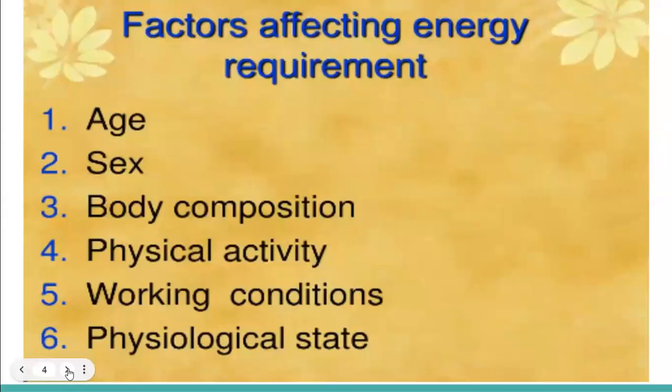So what are the factors which affect the energy requirement of a person? Everyone's energy requirement is not same. So age, gender, body composition, physical activity, working environment, working condition, physiological state. These are some of the factors which affect the energy requirement of the people. Like if you talk about the age, small children need more energy because they are in growing stage, their metabolism is high, they are more active than the elderly people. So small children have got more energy requirement.